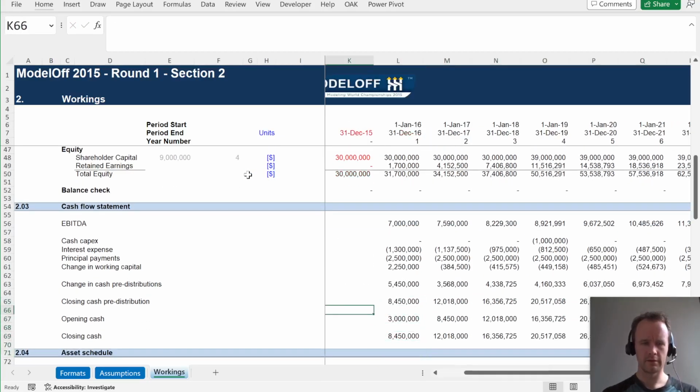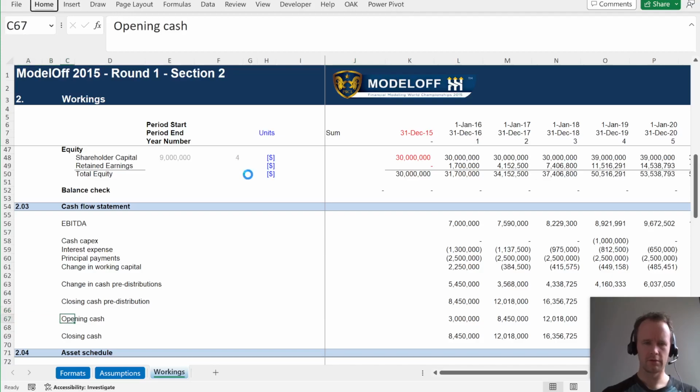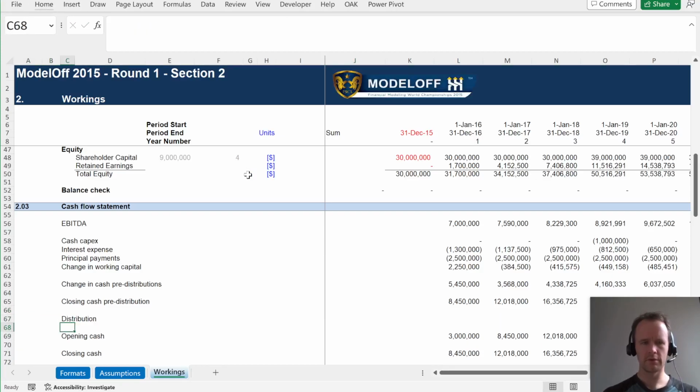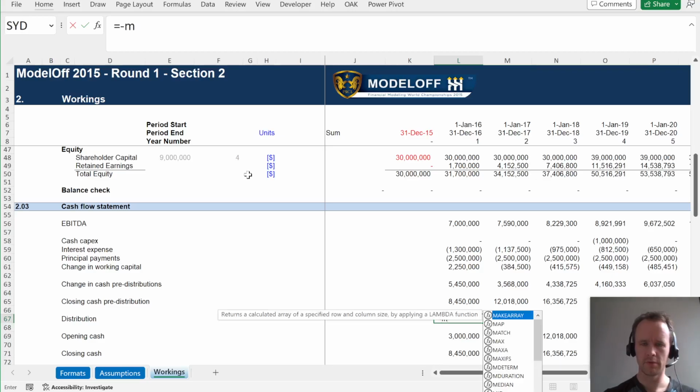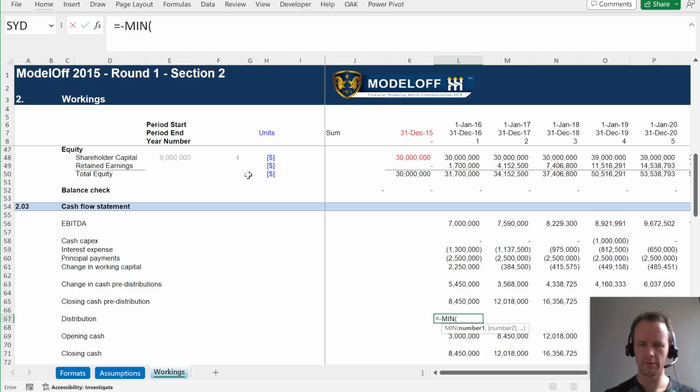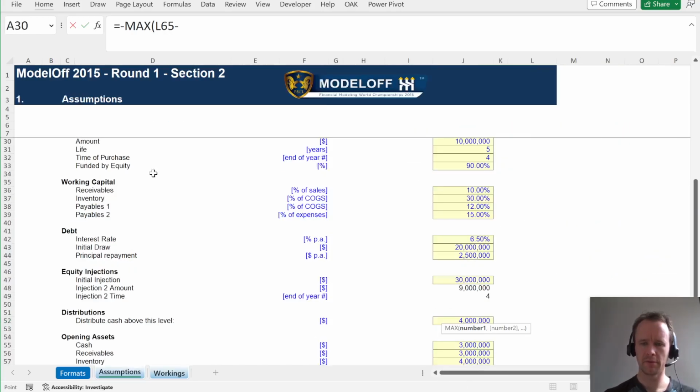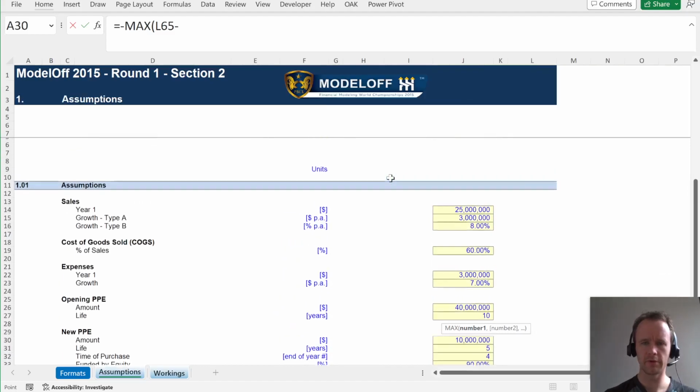Then distribution, and then we'll get to closing cash. So let me see, what do I want to say here? I want to say that minus 4 million. Max of this minus the minimum cash, which is over here somewhere.